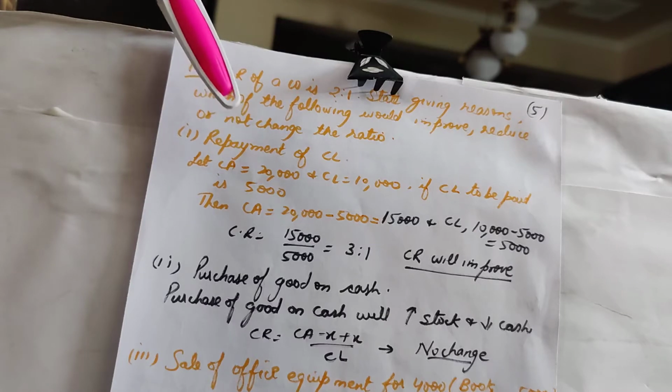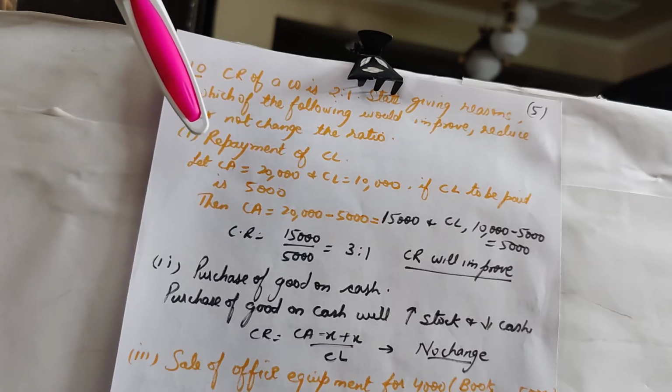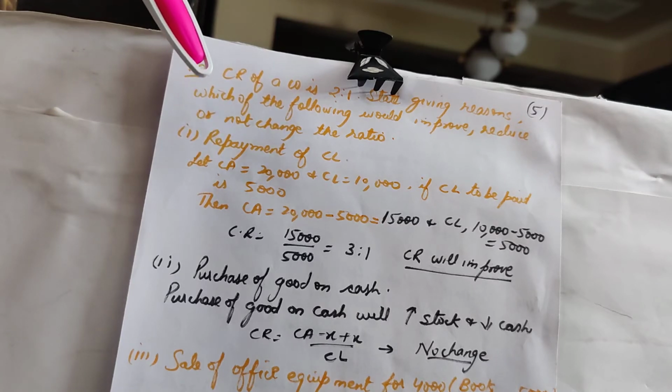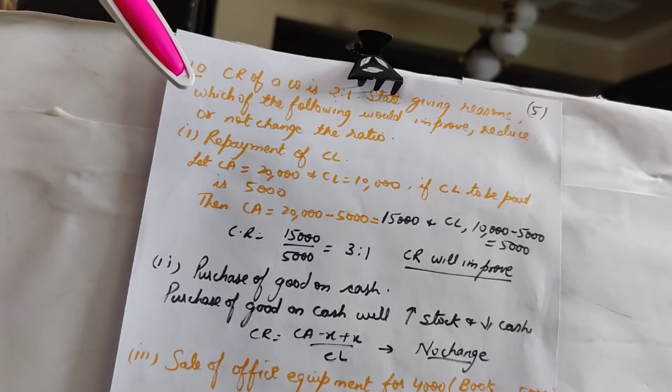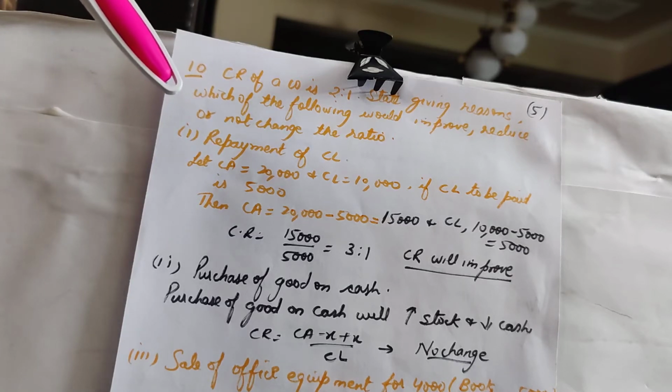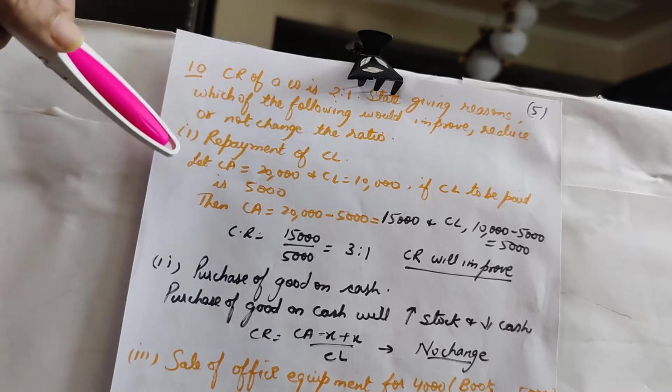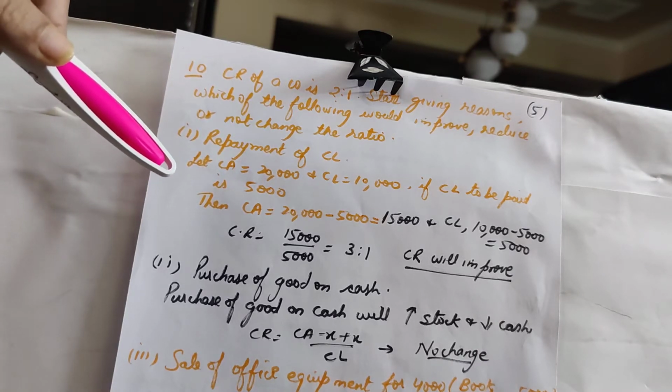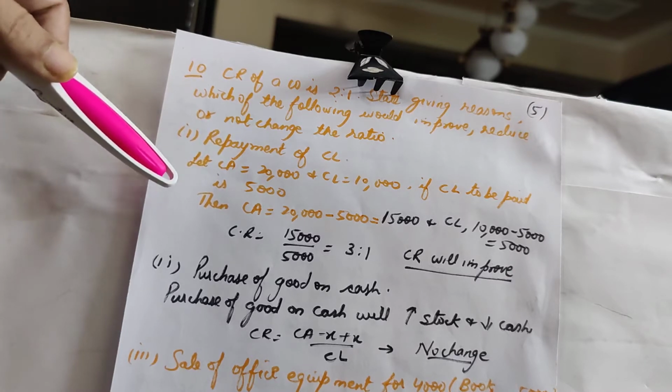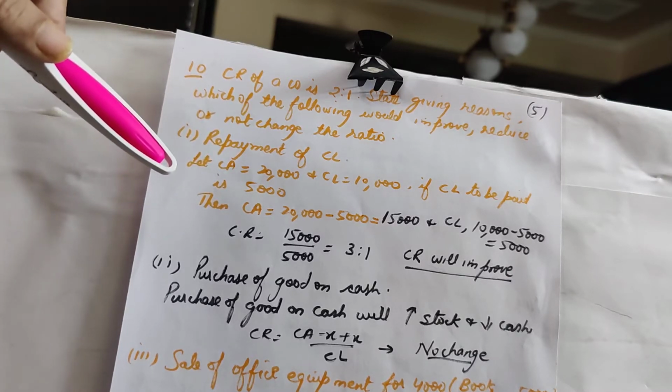As you know, if a current liability is paid, it will be paid out of either cash or through a cheque, right? So it will bring about a decrease in cash and cash equivalents. Cash and cash equivalents are part of current assets, so payment of a current liability will decrease current assets. Similarly, we see what impact the repayment of current liability of 5,000 will have on current liability. You know that if a current liability is paid, the current liability will reduce, right?